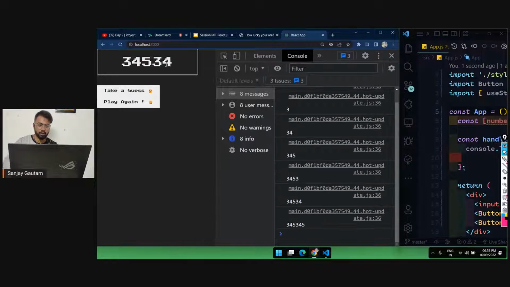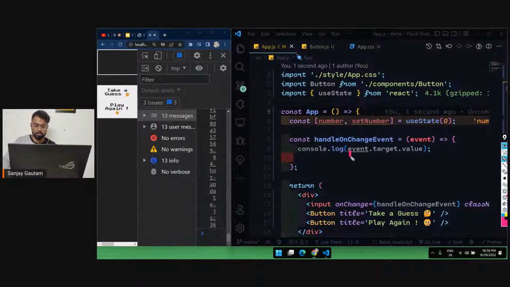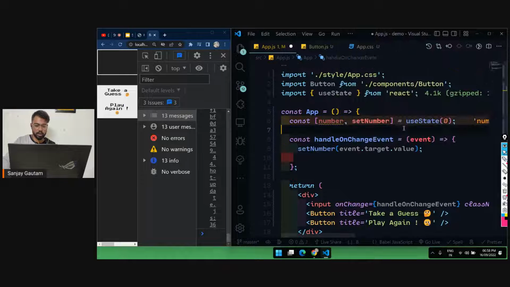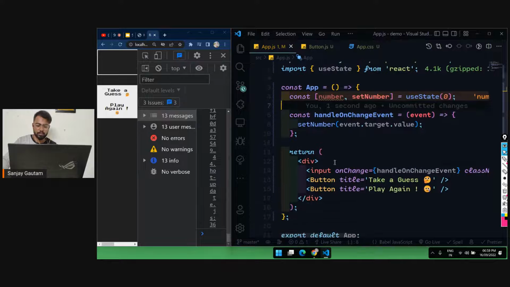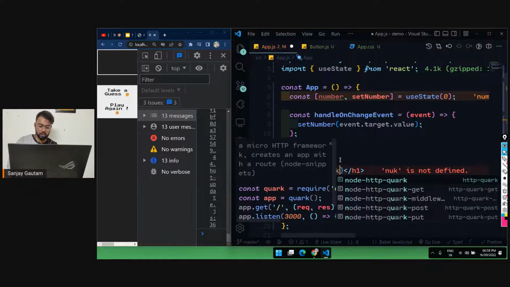I'm just going to go over here, clear out everything, and here I'm getting whatever I'm typing. I just want this thing to be a state variable, so I'm going to make this thing equal to this number. And how can we do that? For that, we basically require the setter function. Remember, it's a state and every state has a setter function, and we basically use the setter function to set the value. As soon as the setter function sets the value for this number, it will also re-render the UI. I'm just going to copy this function here and paste it here, and as soon as I save, by the way, I'm going to use this number here so that I can show you that we are actually changing the number.